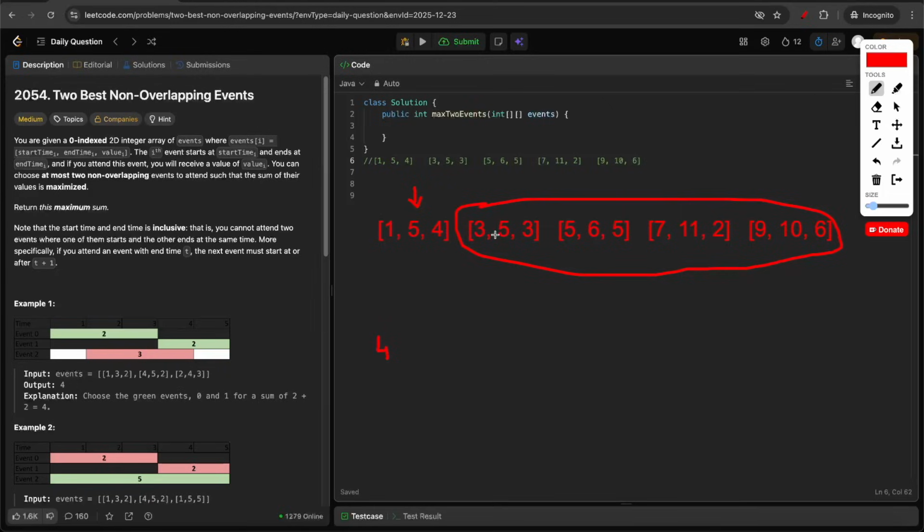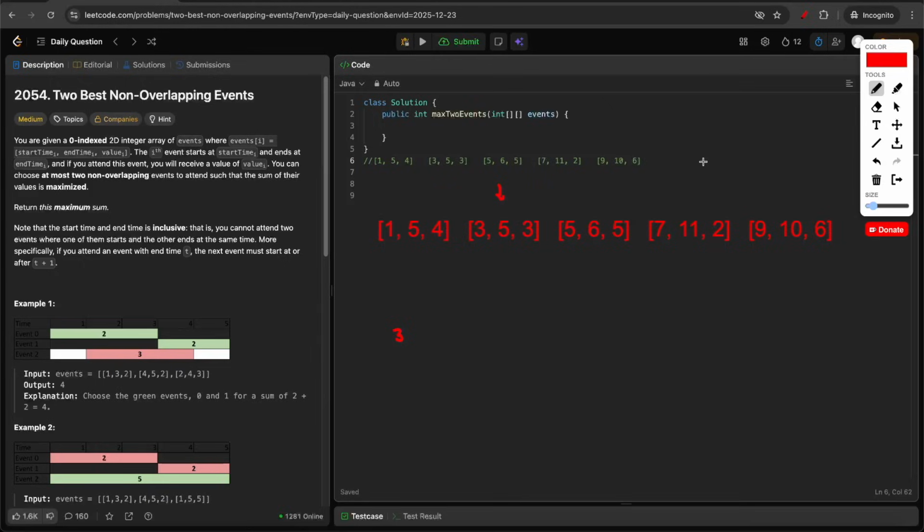So for that, one thing we can do is we can iterate on all these events and see that the 6 is the maximum value which is not overlapping with 1 and 5. So we pick the 6, add it to 4. So total value we get as 10. So that means when you pick this value, you get the maximum value as 10. Now the same thing you'll repeat. You will pick this element next. So while picking this, you'll get the value as 3.